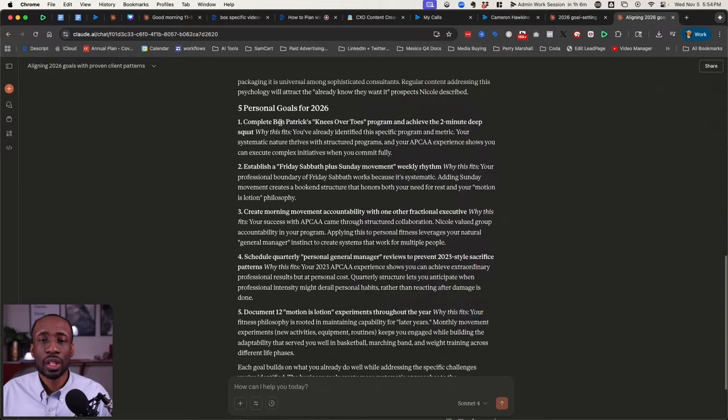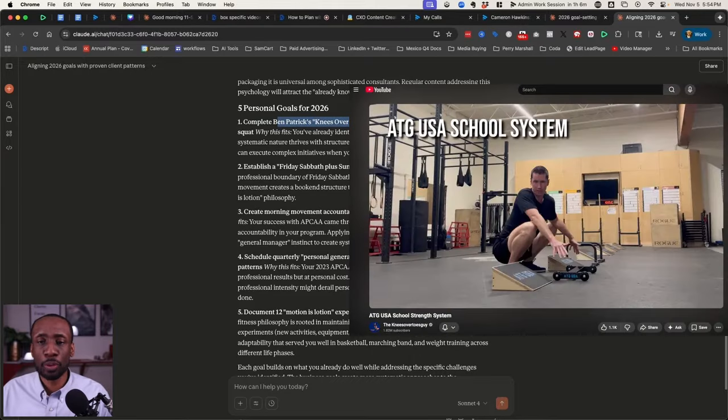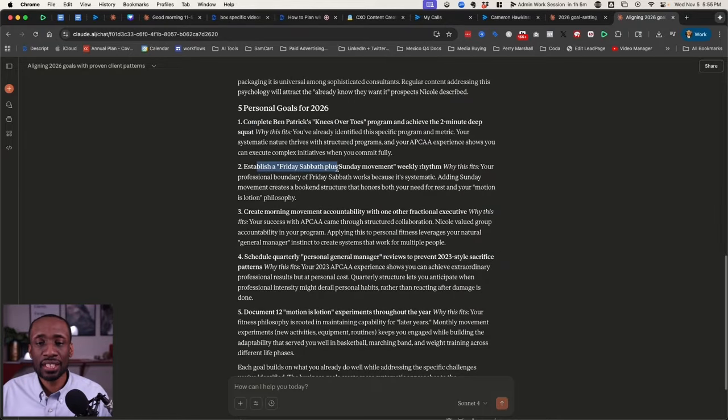That just makes sense. Complete Ben Patrick's Knees Over Toes program and achieve a 2-minute deep squat. This is a mobility program. That's a goal I want to achieve. Establish a Friday Sabbath. I used to have that and I was really good at it, and then I got off the wagon a little bit. So good, that's a goal I want to have.